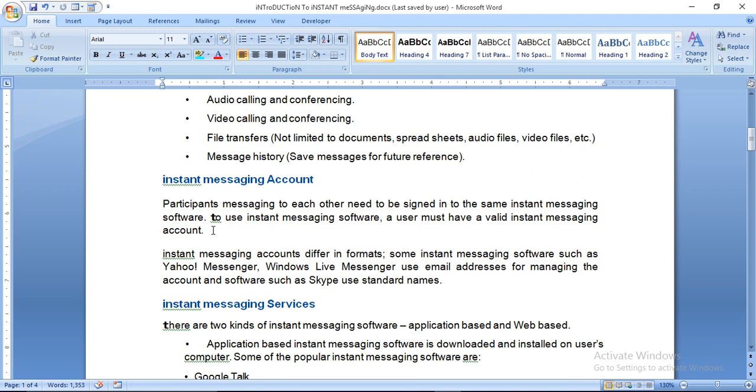Some instant messaging software such as Yahoo Messenger and Windows Live Messenger use an email address for managing the account, and software such as Skype use a standard manner.